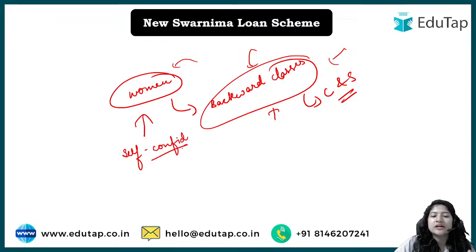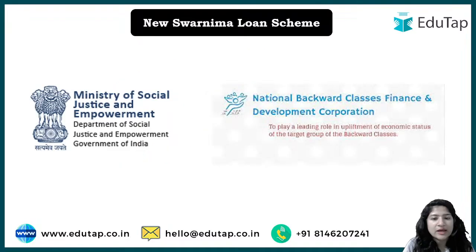Whatever other things we have to discuss, we'll look at them, but simply: the New SWARNIMA scheme is for whom? For women. Of which community? Of backward classes. And for what purpose? For boosting their self confidence so that they can have their own enterprise. So this scheme was introduced to give women a platform. All in all, it is about that only.